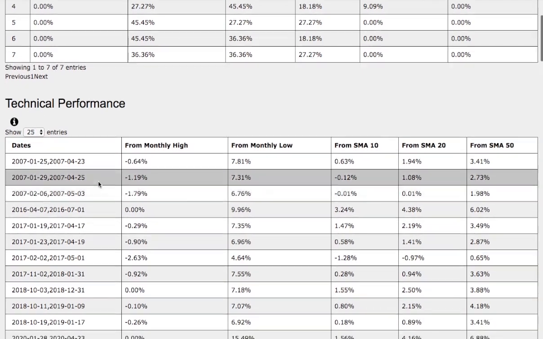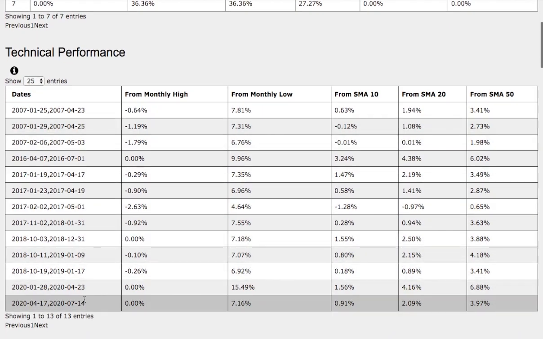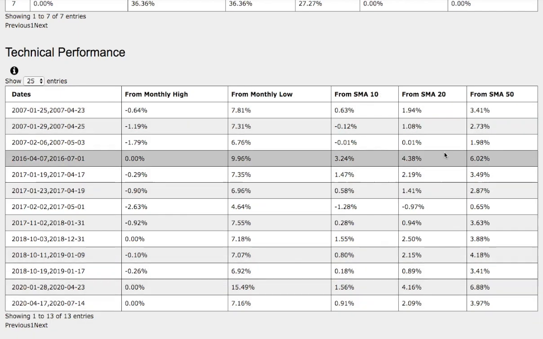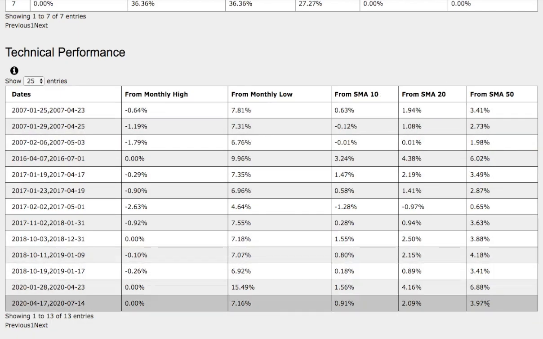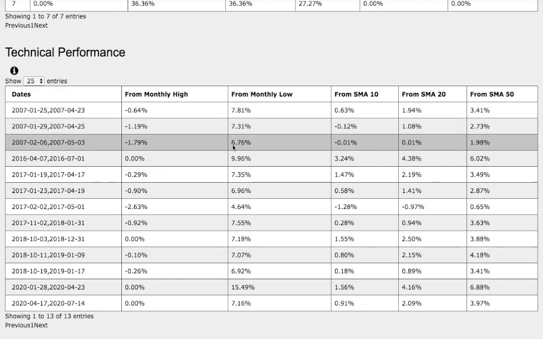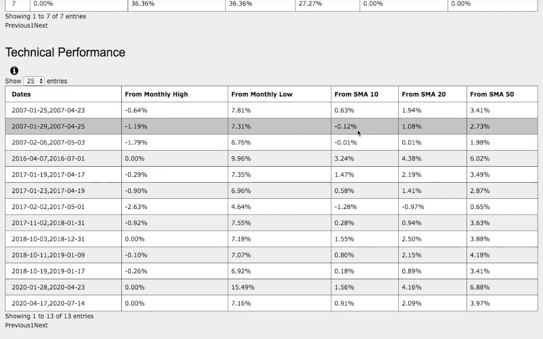Let's examine closer the technical performance of each model. On the current trend, we're 0% away from monthly high, up 7% from monthly low, up 91 basis points from 10 simple moving average, up 2% from 20-day simple moving average, and up 4% from 50-day simple moving average. Compare that to the trend that we just found. Back then it was down 1% from monthly high, up 7% from monthly low, down 12 basis points from 10 simple moving average, up 1% from 20-day simple moving average, and up 2.7% from 50-day simple moving average.